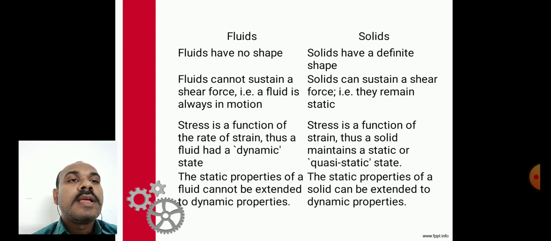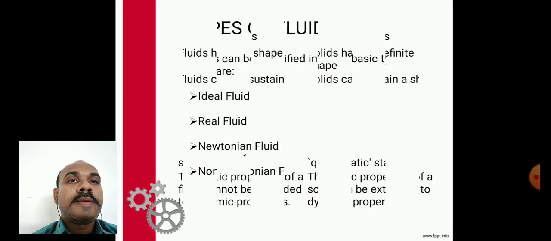Stress is a function of strain, thus a solid maintains a static or quasi-static state. The static property of a fluid cannot be extended to dynamic property. The static property of a solid can be extended to a dynamic property.